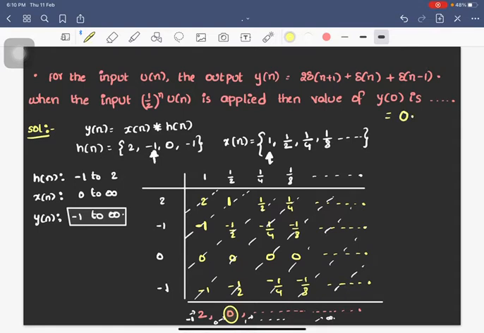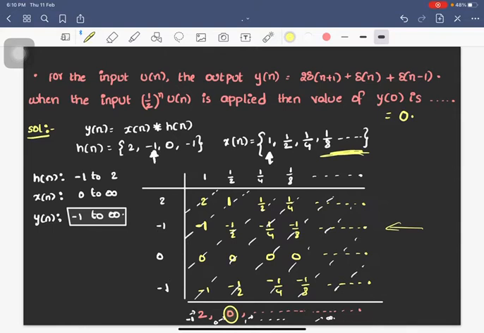I think you understood this one. So there is no need to bother about the rest of the terms in x of n, because we need only y of 0. If you need the higher order terms, then this approach may fail. Then you need to go by representing h of n as 2 into delta of n, 2 into delta of n minus 1 minus delta of n minus delta of n minus 2, and x of n as 1 by 2 whole power n u of n, and then do the convolution using convolution properties like u of n convolved with delta of n is equal to u of n.